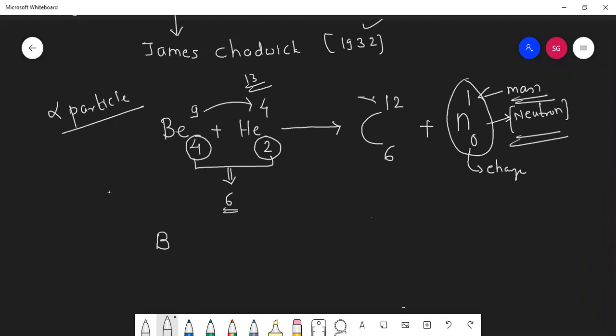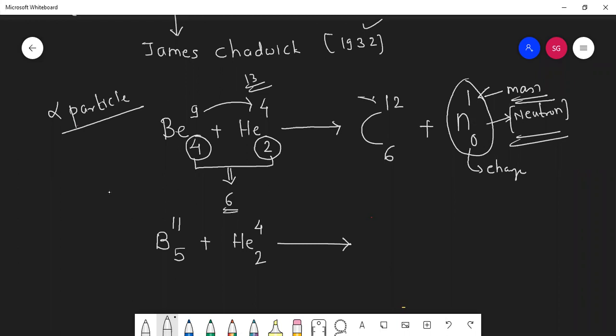Boron, what is its atomic number? 5. Mass number? 11. Alpha particle means helium, 2, 4. Can you tell me what will be produced? Nitrogen.